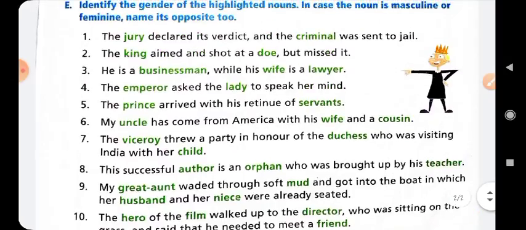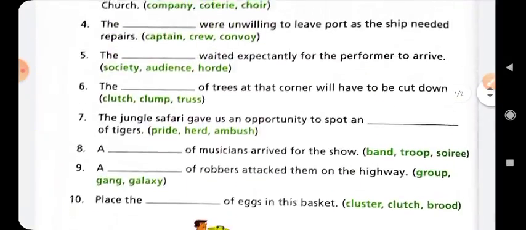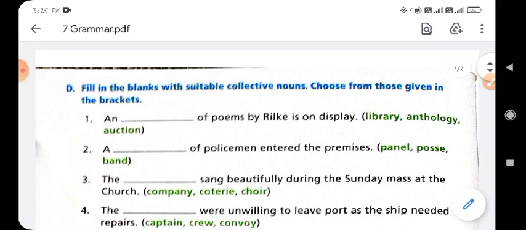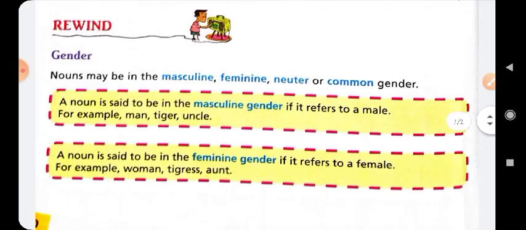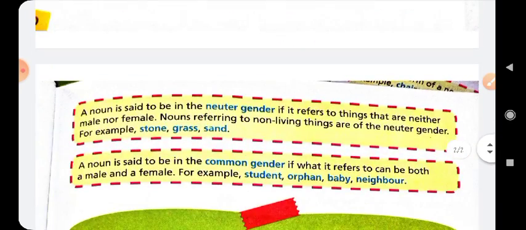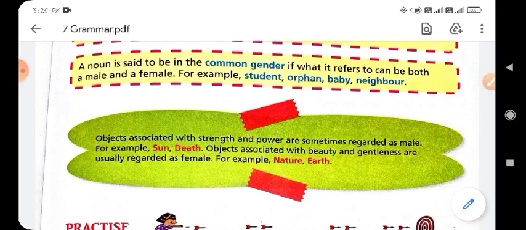So today you learned about gender. Gender is a property of the noun, and there are four kinds of gender: masculine, feminine, common, and neuter. And you also know how to identify the gender. Clear?